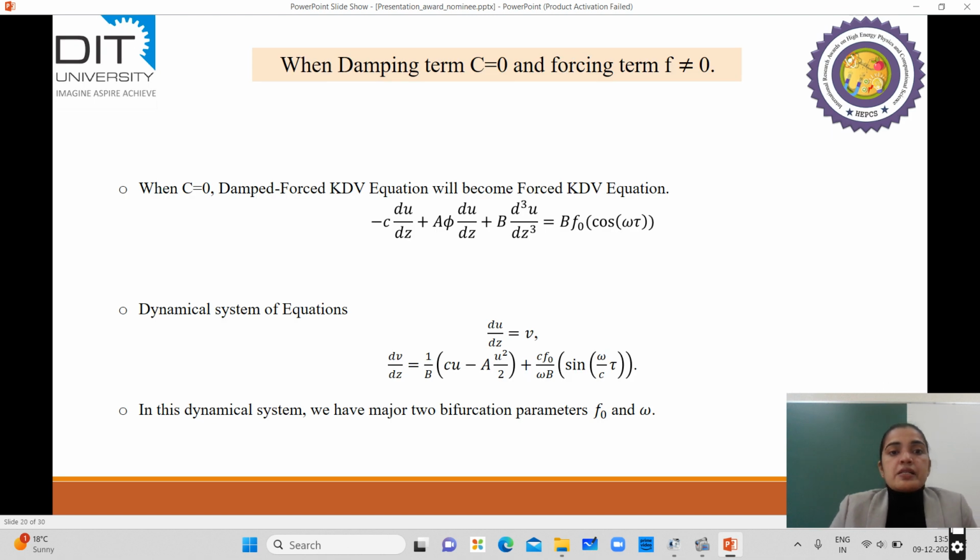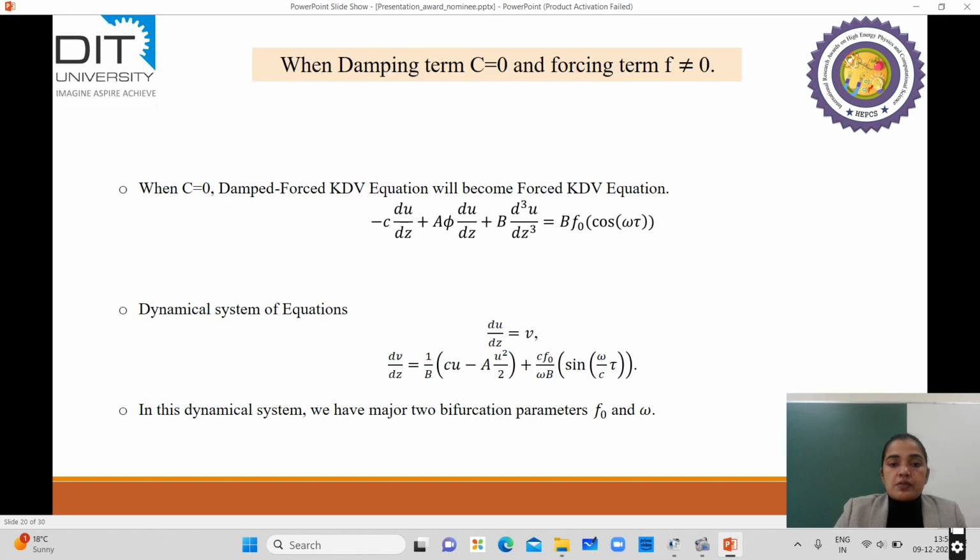So our next case is when we choose there is no damping term but the forcing term is present here. With respect to the forcing term, here the forcing term can be considered as an additionally required perturbation term. So this equation is again an integrable equation. By integrating this equation, we can get the dynamical system in two dimensions. Since this forcing term is a perturbation, basically the solution sets, or you can say the equilibrium points, with respect to this dynamical system will be the same as in the first case.